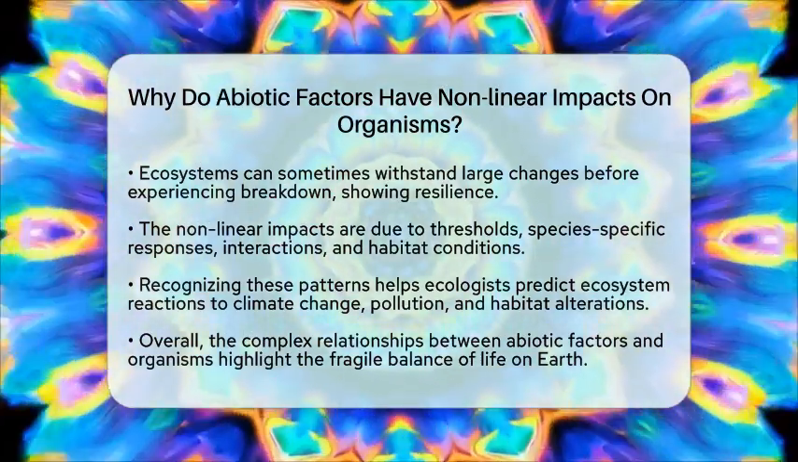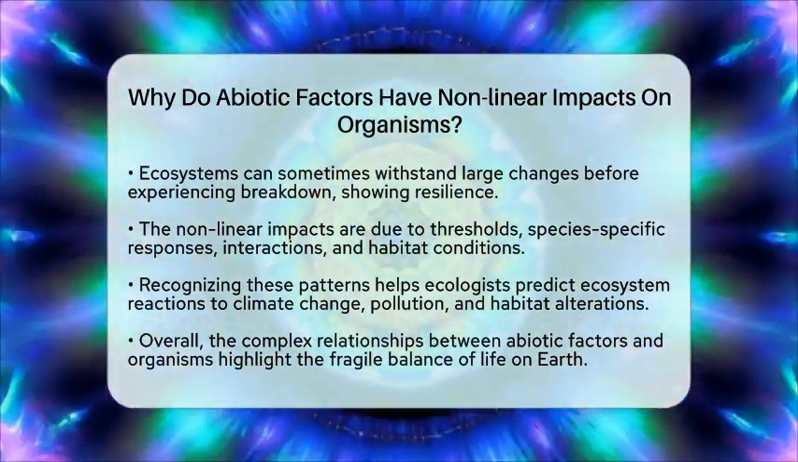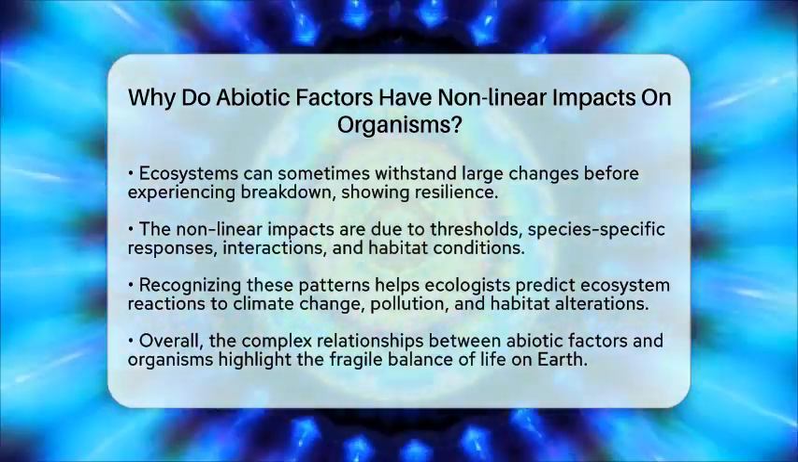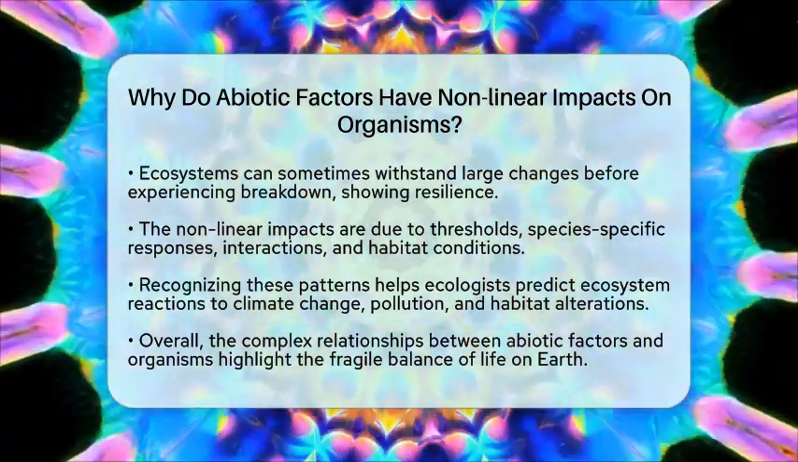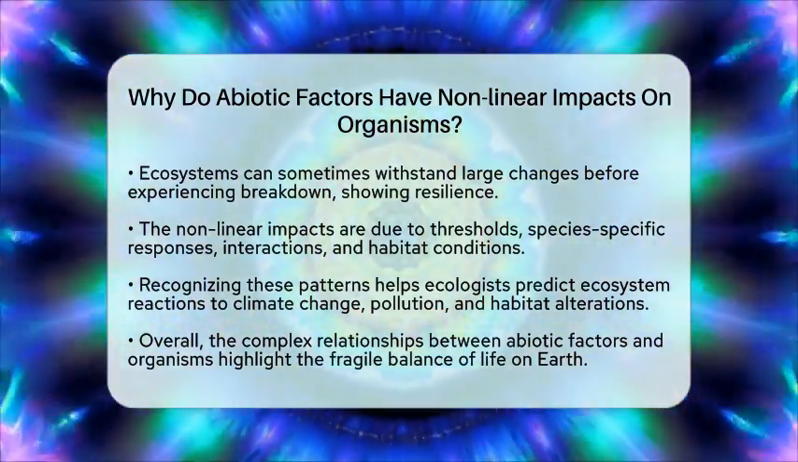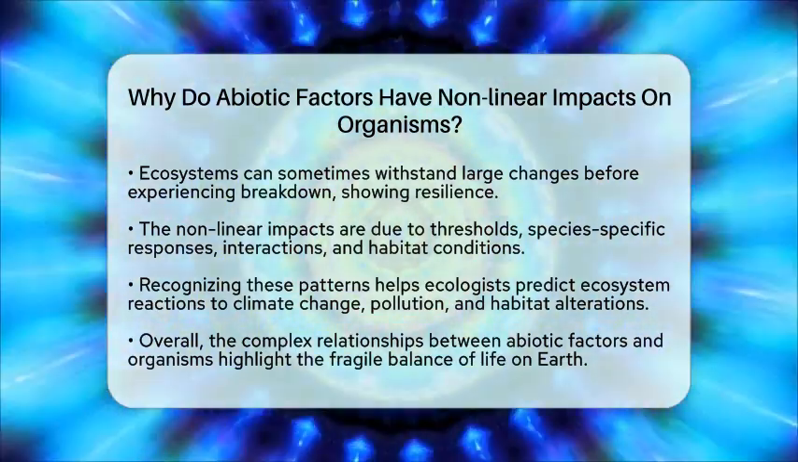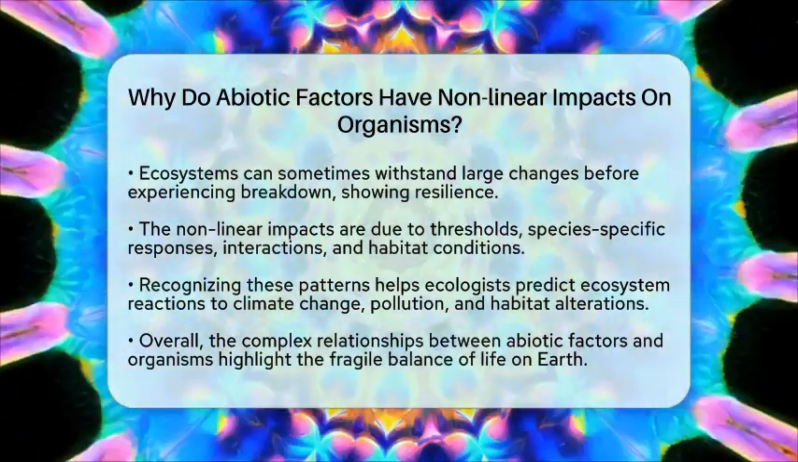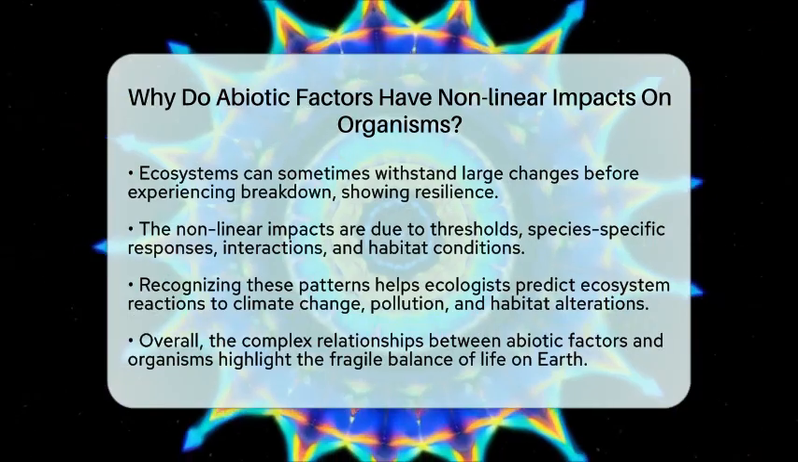So, the reason abiotic factors have nonlinear impacts on organisms is because of thresholds, species differences, interactions among environmental elements, and the specific context of each habitat. All these factors combine to create a complex picture where small environmental shifts can lead to big biological changes. Recognizing this helps us better understand the delicate balance of life on Earth.